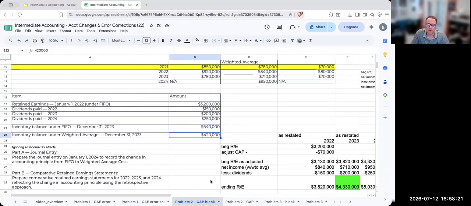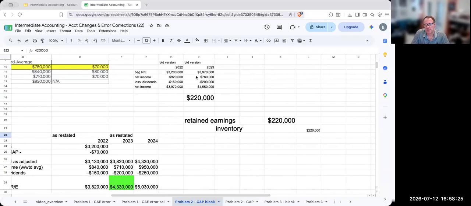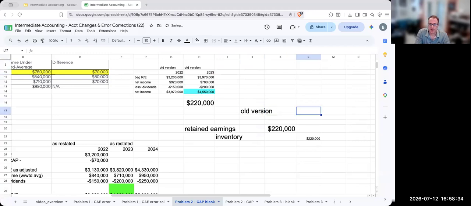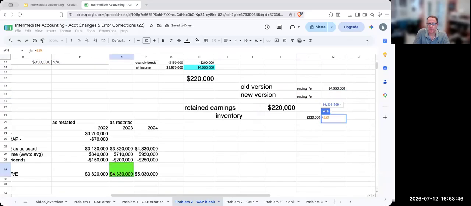But the reason I wanted to take the time to show you the old version is to compare it to here. My old version ending retained earnings was 4,550,000. My new version ending retained earnings is going to be 4,330,000, or this difference of 220,000.